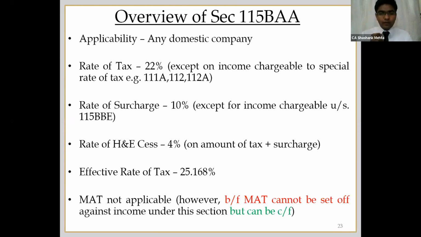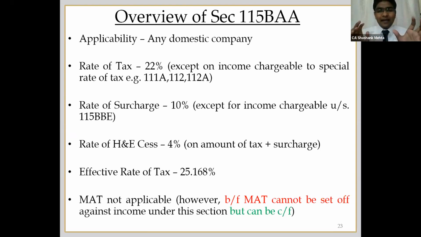A very important point to note here is that MAT is not applicable. The provisions of 115JB will not be applicable to such companies. However, please remember that if you have any brought forward MAT credit under 115JAA, then you cannot set off that credit against the tax payable under this scheme. However, you can still carry it forward. Though you are not entitled to set it off against the tax payable, you can still carry it forward.